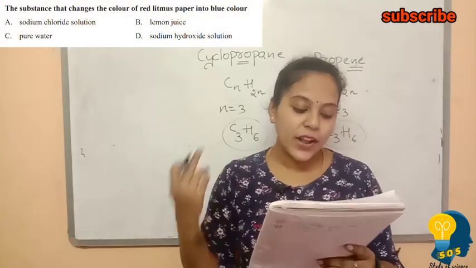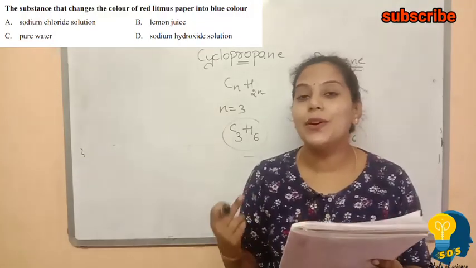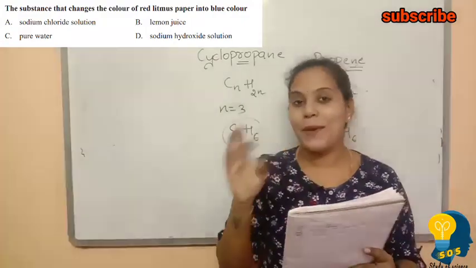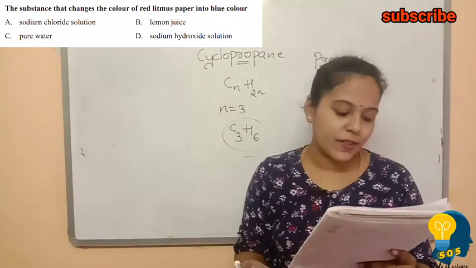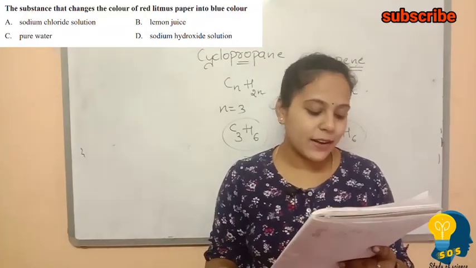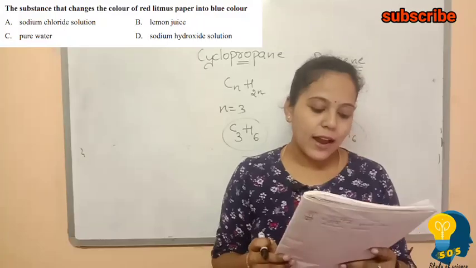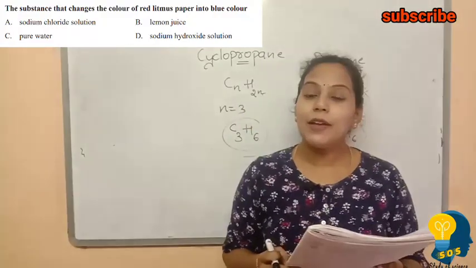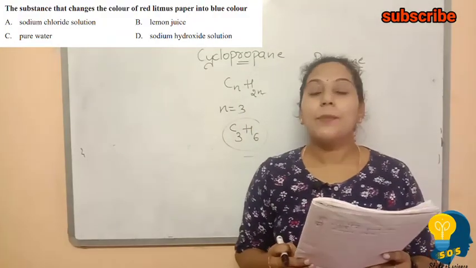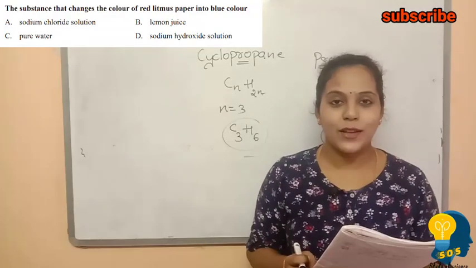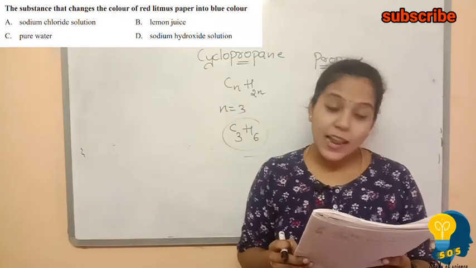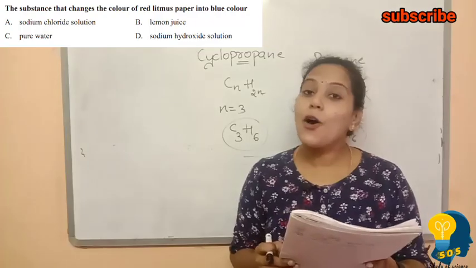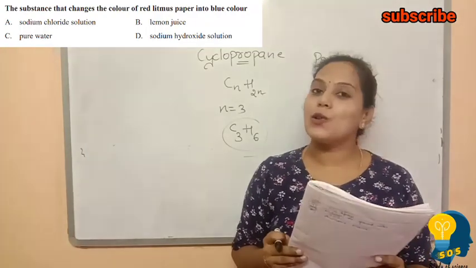The substance that changes the color of red litmus paper into blue. If it has to change its color from red to blue, it has to be basic in nature. Let us look at the options: sodium chloride solution, lemon juice, pure water and sodium hydroxide solution. We have to know the pH values of these. The pH of sodium chloride solution is 7. The pH of lemon juice is 2. The pH of pure water is also 7.